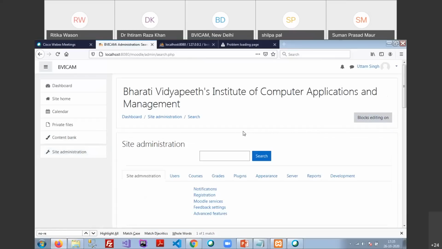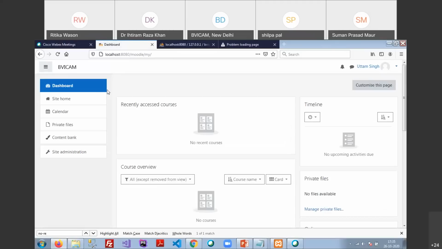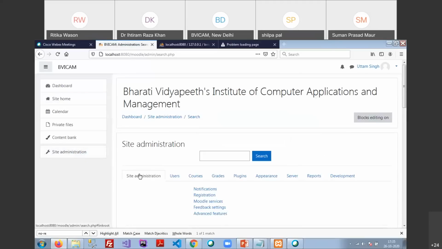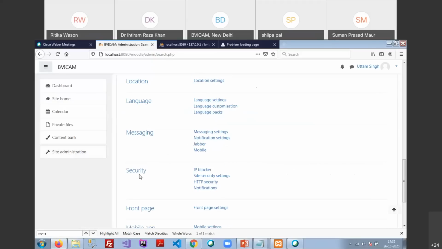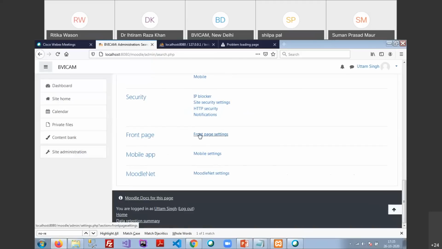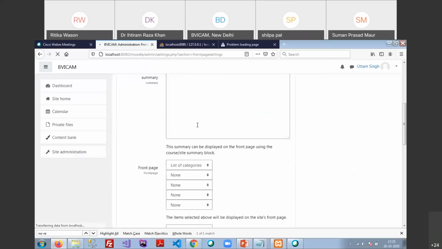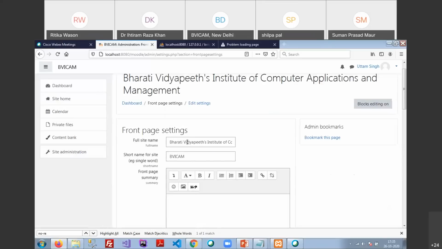Just suppose that once you submit the site, you have not set up the front page settings, and Moodle has not asked you to submit the front page settings, like your site name and username, and directly puts you on this page. Then you go to the site administration. In the site administration, you are able to see the front page settings at the bottom. Once you click on the front page settings, you are able to see the same page.